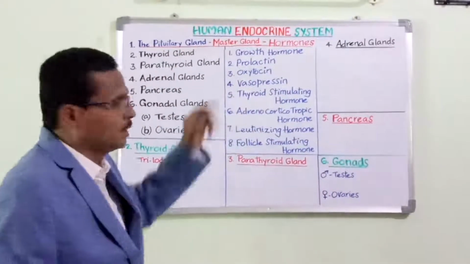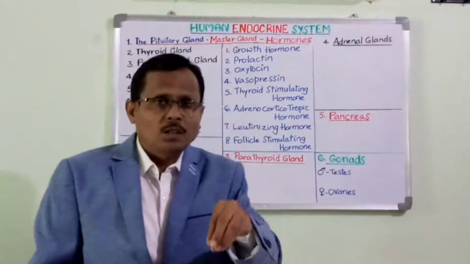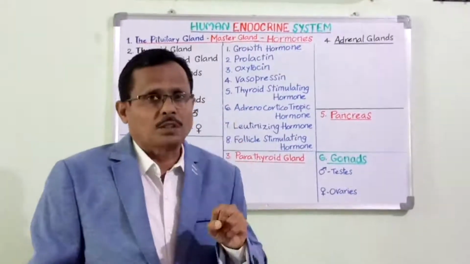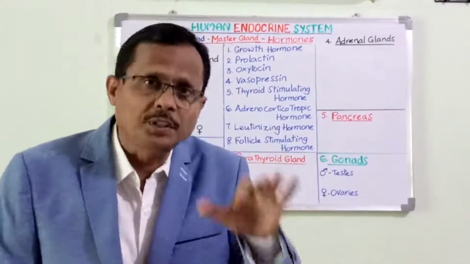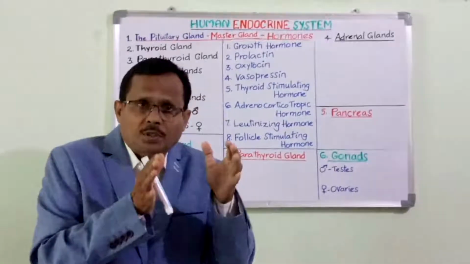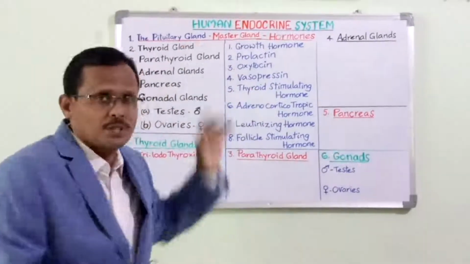So vasopressin is responsible for the reabsorption of water, and hence we call it antidiuretic hormone. Antidiuretic hormone that is released by the pituitary gland is vasopressin.